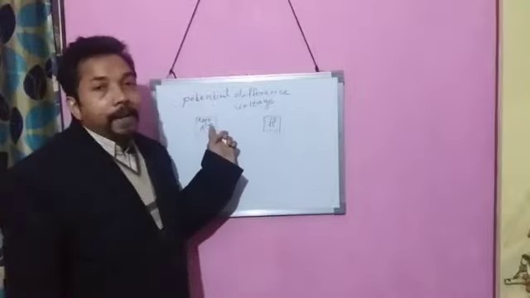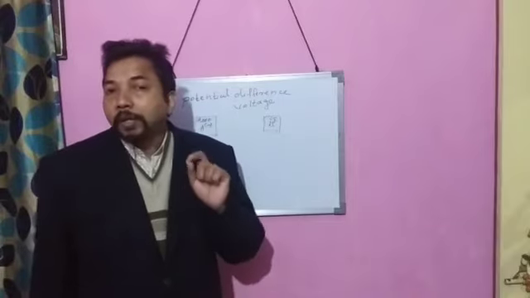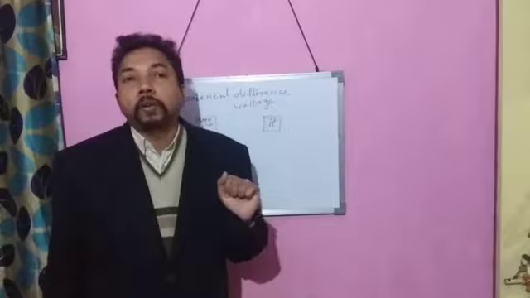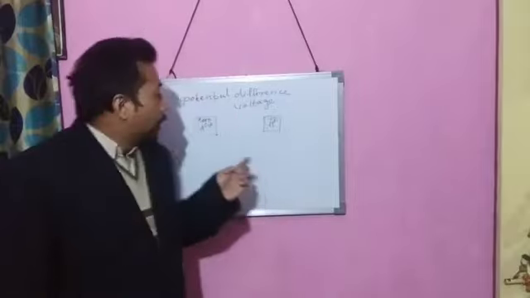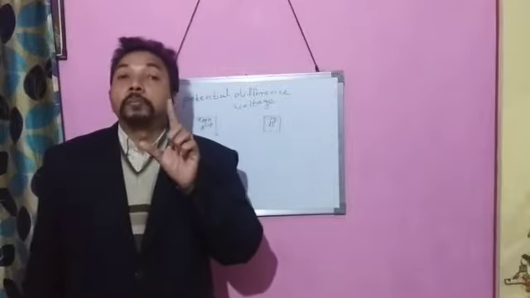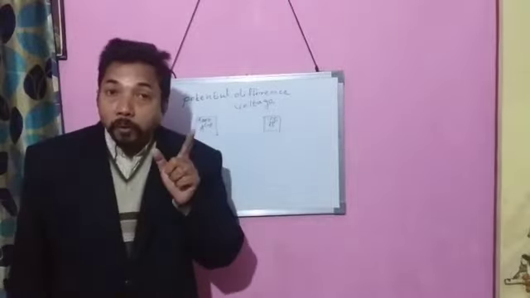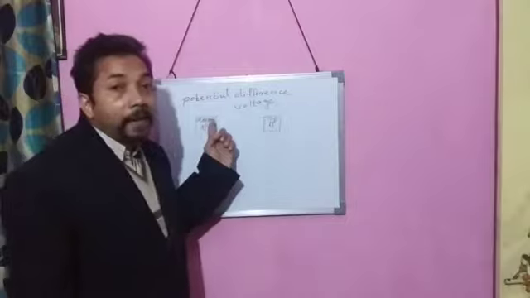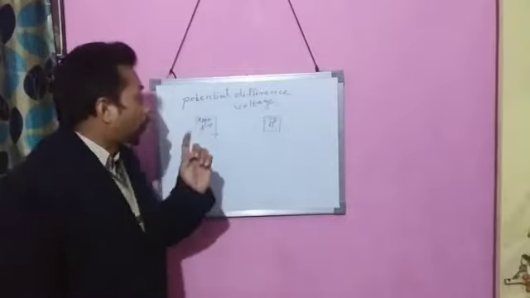So this body A has 10,000 negative charge, or excess of 10,000 electrons. It means that compared to the number of protons, this body A has 10,000 electrons more. This body A has protons and electrons, but the number of electrons of A is 10,000 more than the number of protons.